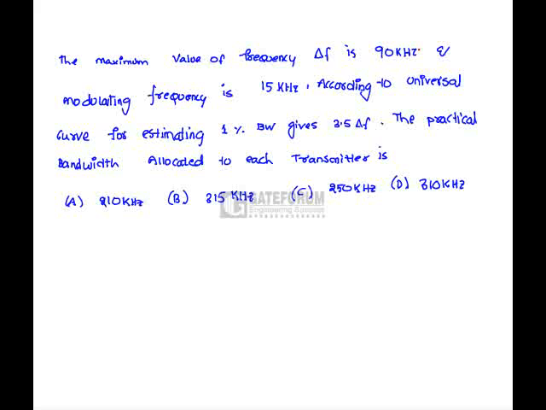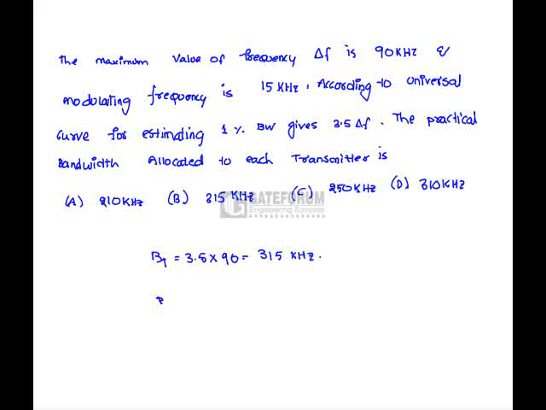The maximum value of frequency deviation is 90 kHz and the modulating frequency is 15 kHz. According to the universal curve for estimating 1% bandwidth, it is 3.5 delta f. The practical bandwidth allocated to each transmitter is? So according to the universal curve, the total bandwidth is 3.5 into 90, which is 315 kHz.